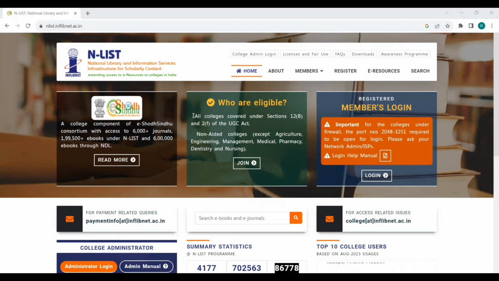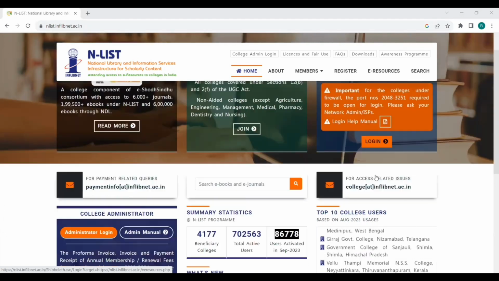If your college wants to be a member, just check out the eligibility criteria shown here. This is our interesting module. If you are a user, you have to go to the librarian to get the username and password. After getting the username and password, just click the login here. It will take you to the membership login page. There you have to give the username and password in order to access the resources hosted at the ENLIST database.